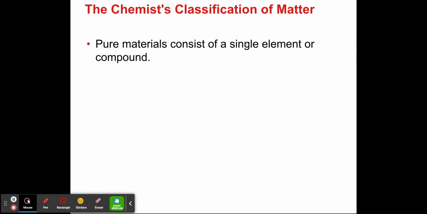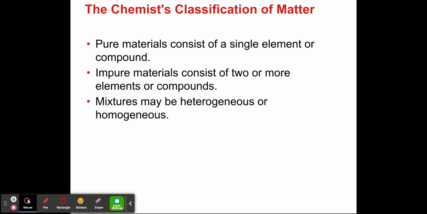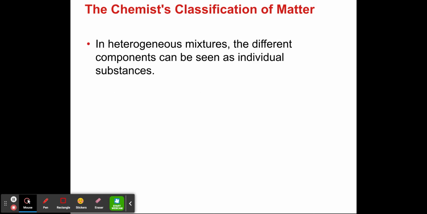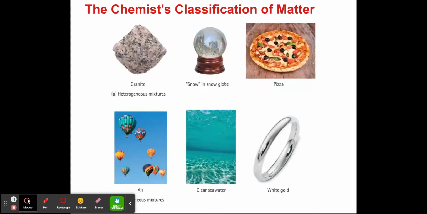So pure material consists of a single element or compound, while impure materials or mixtures consist of two or more elements or compounds. Mixtures may be heterogeneous or homogeneous. In heterogeneous mixtures, the different components can be seen as individual substances. Okay, while in homogeneous mixtures, the composition is the same throughout.